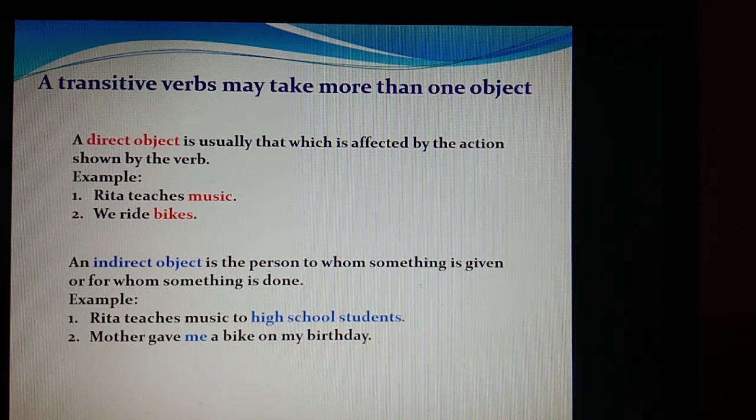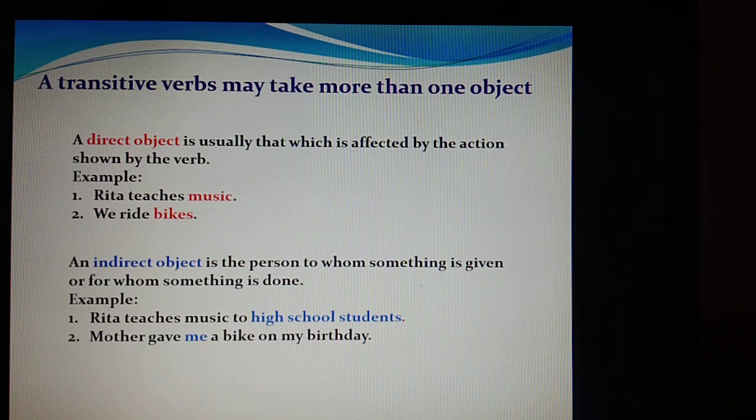We know that it requires an object, but it may require two objects also. A direct object is usually that which is affected by the action shown by the verb. Like when I say Rita teaches music, we ride bikes. So you can see the direct objects are directly affected by the verb. So it is immediately followed by the verb.